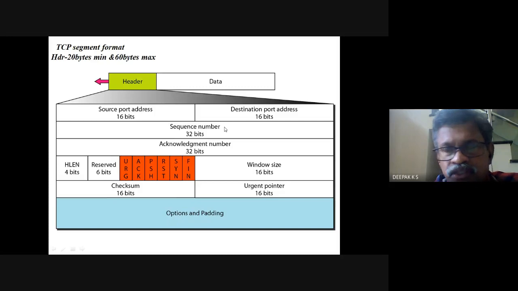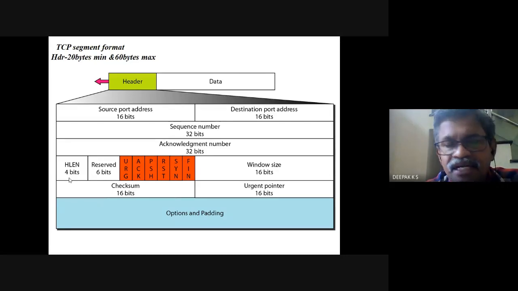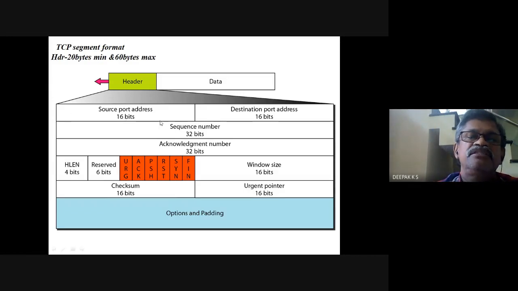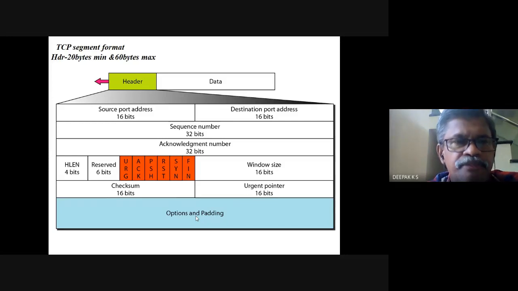Sequence number, we saw that it is between 0 and 2 raised to 32 minus 1, so it is 32-bit. Accordingly, the acknowledgement number is also 32-bit. Now, header length. Everywhere you will come across this header. Whenever there are options, the minimum is 20 bytes. This is 4 bytes, like that 5 rows, 20 bytes, plus additions up to 40, so maximum 60 bytes. So what is the header length? It could be a value between 20 and 60. Now some bits are reserved for future use and there are some flag bits.